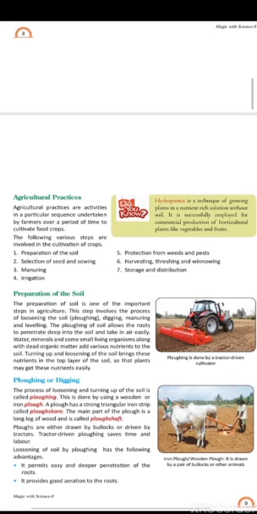Plowing or digging, the process of loosening and turning up of the soil, is called plowing. This is done by using a wooden or iron plow. A plow has a strong triangular iron strip called plowshare.